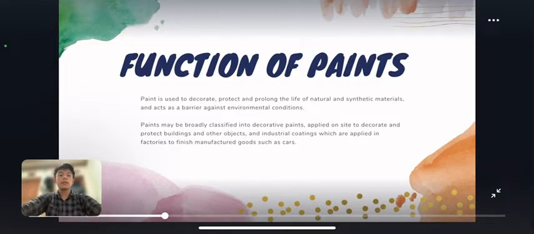The function of paints: paint is used to decorate, protect, and prolong the life of natural and synthetic materials and act as a barrier against environmental conditions. Paints may be broadly classified into decorative paints, applied on site to decorate and protect buildings and other objects, and industrial coatings, which are applied in factories to finish manufactured goods such as cars.